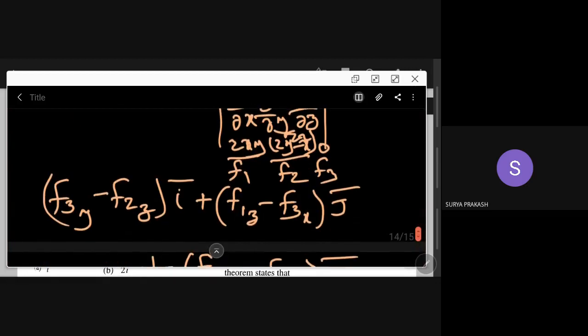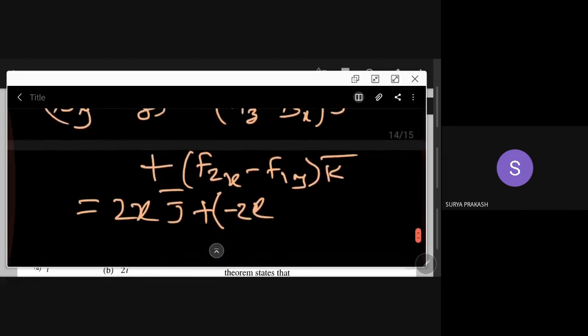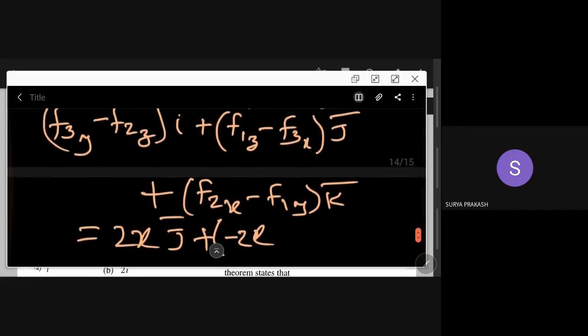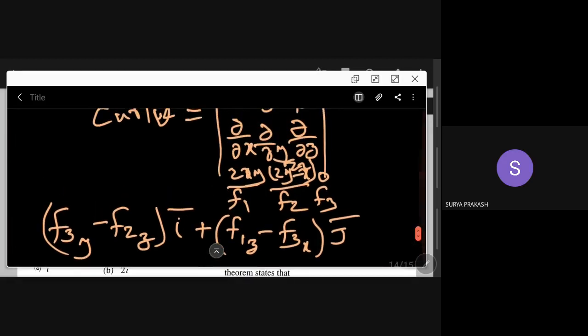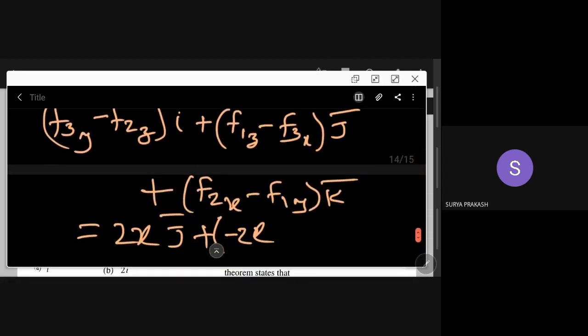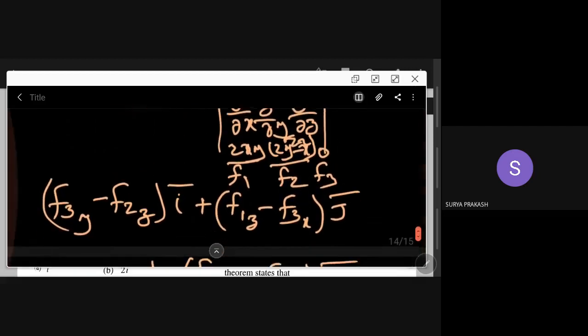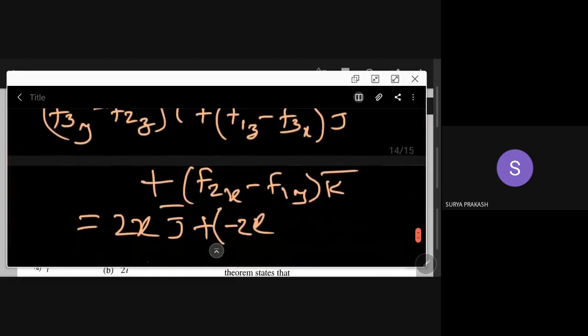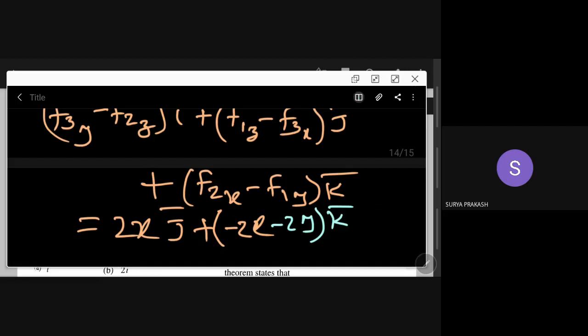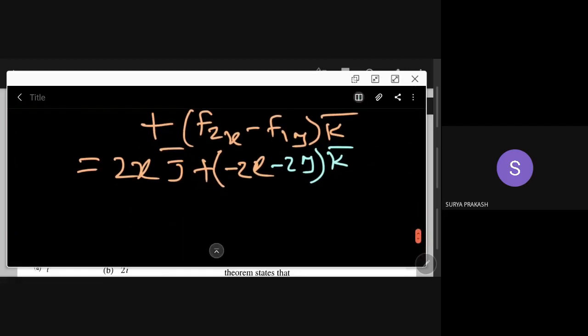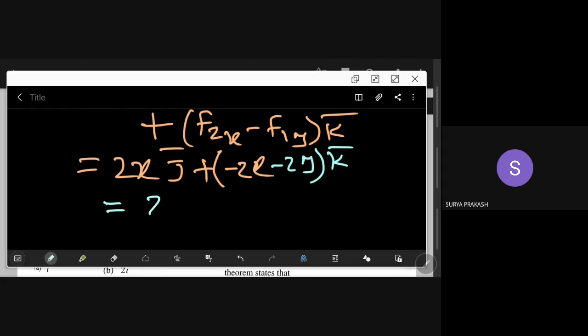Right, so for j bar, F2x is minus 2x. F1y, so 2y, minus 2y, you have k bar. So this is equal to 2x j bar minus 2 into x plus y k bar.